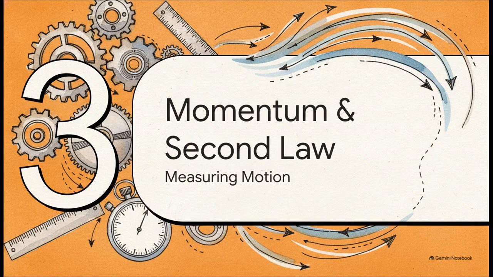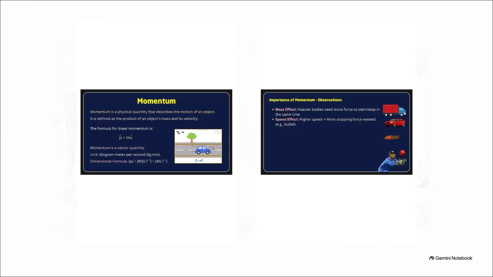Section 3. Momentum and the second law, measuring motion. So how do we actually quantify all this motion? We use momentum, which is just an object's mass multiplied by its velocity. Think about a massive, heavily loaded semi-truck. It has a huge mass effect, meaning it needs a tremendous amount of force to start or stop.